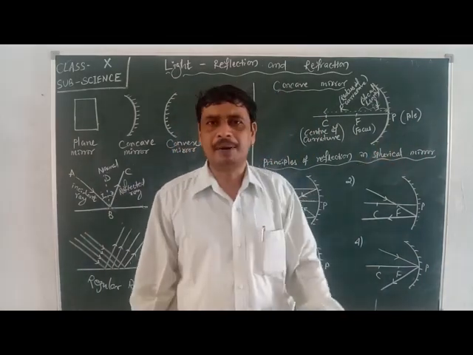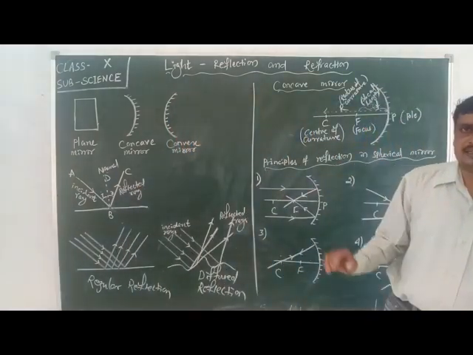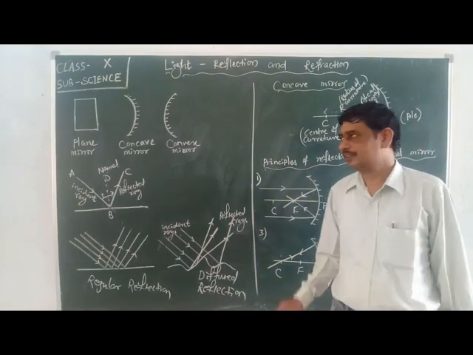Next, this concave mirror is a part of a sphere, and the sphere has a fixed center.